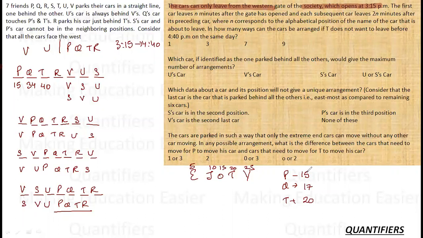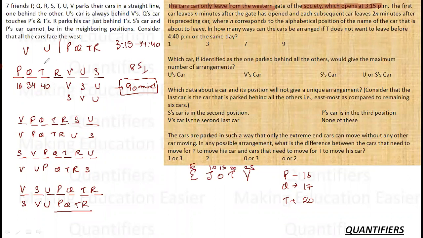Oh, sorry. P is 16. P is not 15, P is 16. So I'll just rectify it. And 40 minutes. So the total time consumed here is 16 and 34, 50, and 40, 90 minutes. We needed to produce a difference of at least 85 minutes, but here I am getting a difference of 90 minutes, which means my criteria is fulfilled.